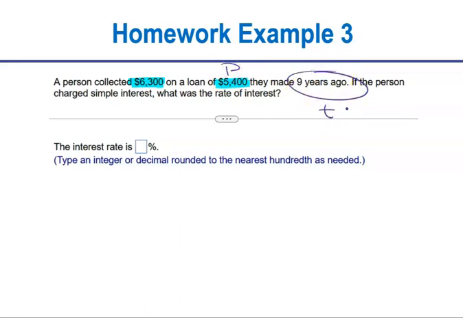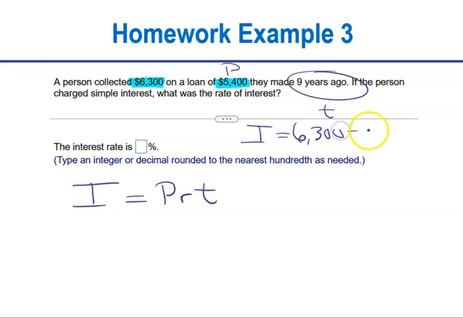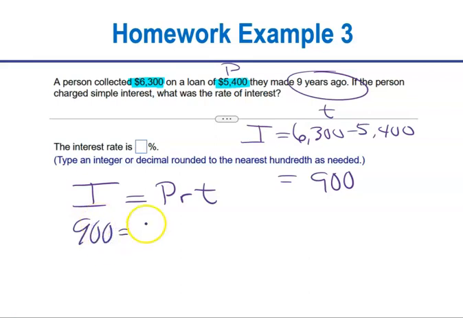What's the 9 years? That's your T, right? Now, if the person was charged simple interest, that means we get to use the formula I is equal to P times R times T. Now, do we know the interest? Actually, we do, because that person collected $6,300 on a loan that's $5,400. So the interest I has got to be $6,300 minus $5,400, which looks to me about $900. So we've got $900 is equal to principal, which we already established was $5,400. Your rate is what you're looking for. The time is 9 years.